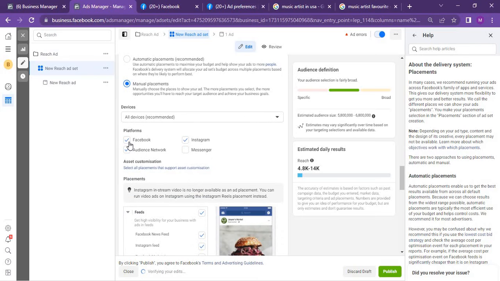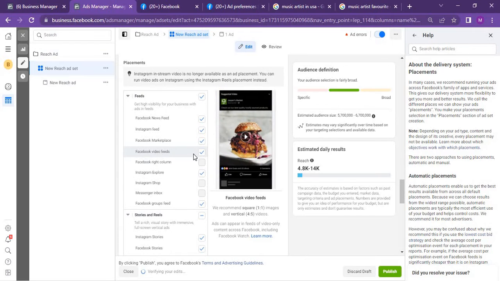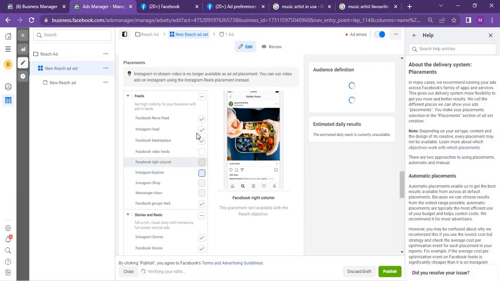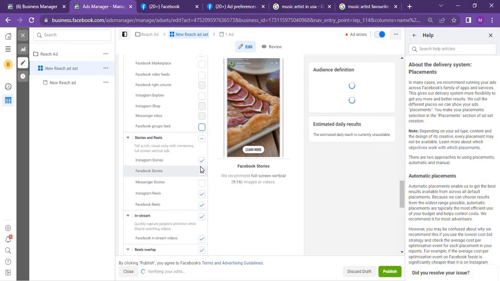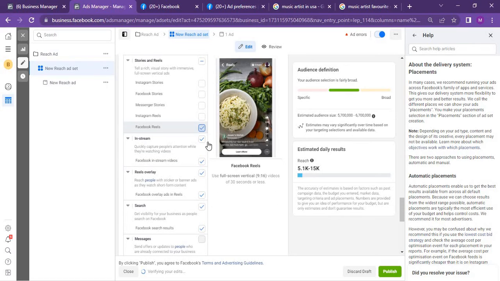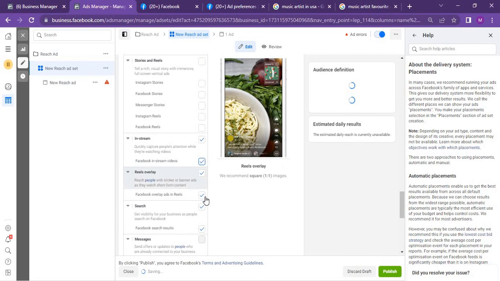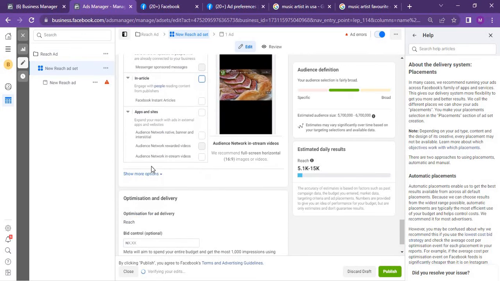Now coming to the platform, we have Facebook platform, we have Instagram platform, we have audience network, we have Messenger. I can decide to deactivate all of these other placements, like video feeds rather. I can decide to deactivate all this and just leave Instagram feed and news feed, depending on what works for you. If your niche is one that will do well in those placements, you can maximize the use of those placements. But understand which of the placements will actually work for your ad.